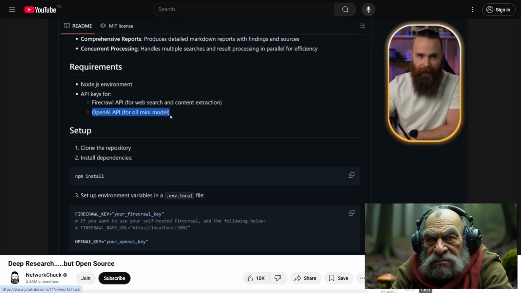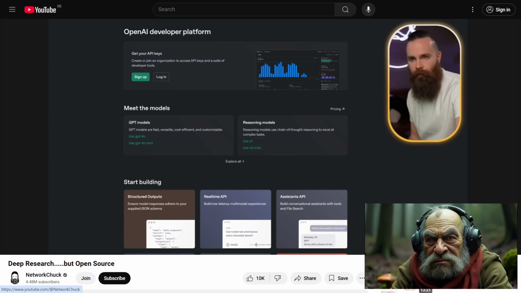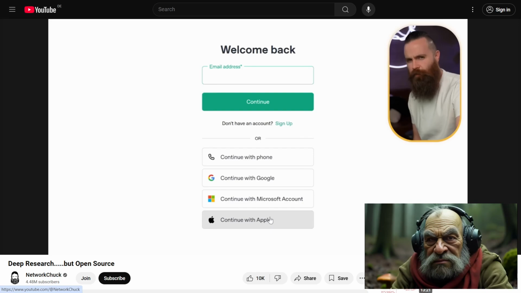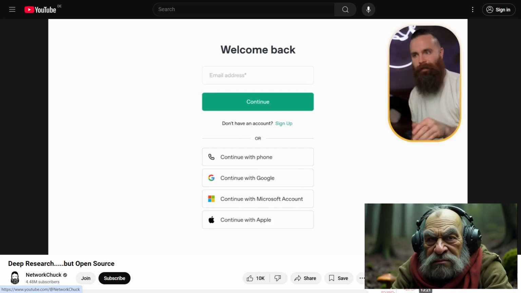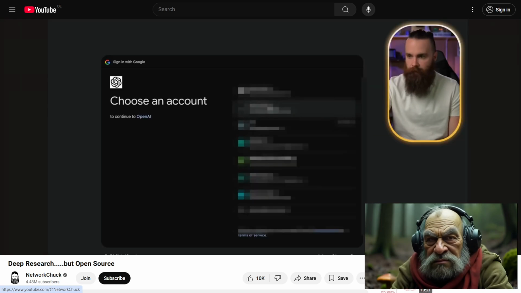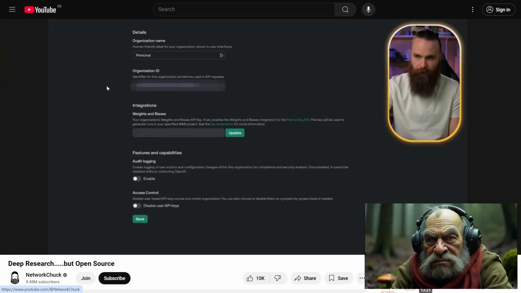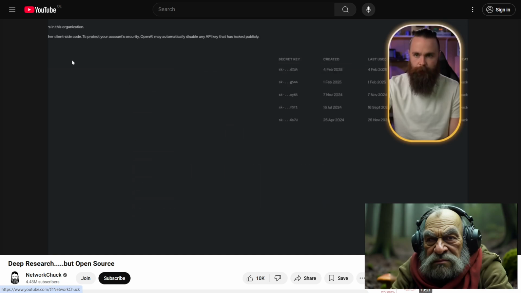And then for the OpenAI API key, you'll need to get set up with an account with OpenAI. You'll go to platform.openai.com. You'll get logged in or sign up. Normally, I think it's connected to your ChatGPT if you already have a subscription, but the $20 a month or whatever you pay does not include this. This API usage will be pay as you go, which if you're just doing this real quick for a few things, it's going to be pennies. If you're doing crazy stuff, well, it's going to cost you crazy money. But we're not doing anything crazy right now. But once you're logged in and you have a credit card, you can go grab your API keys. I'm going to create one right now.